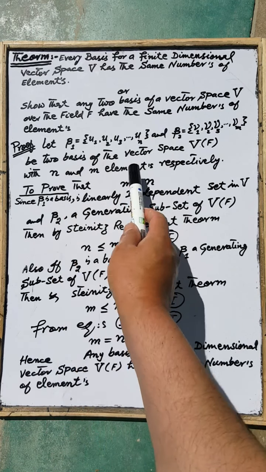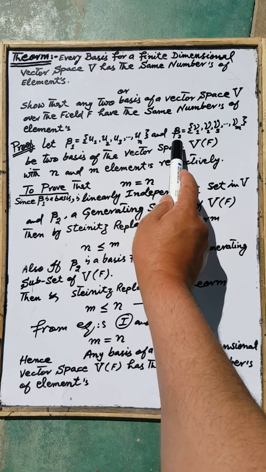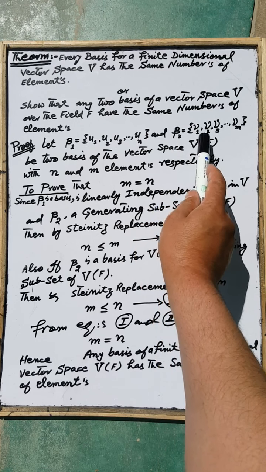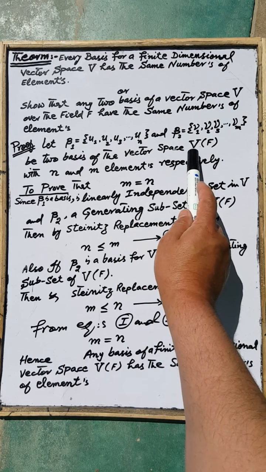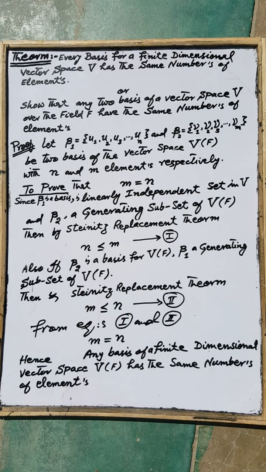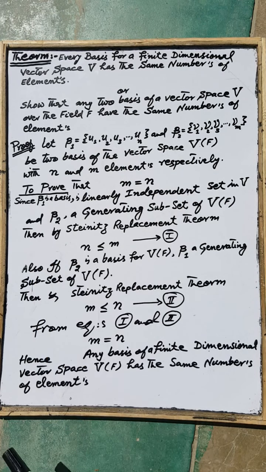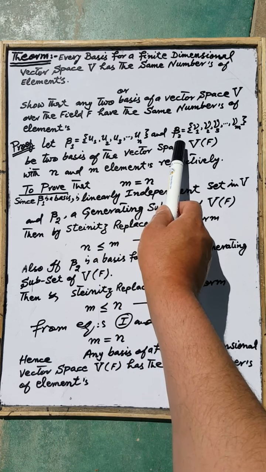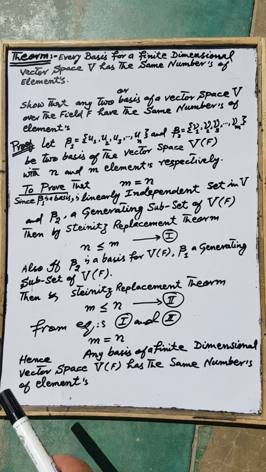Suppose that beta 1, having n elements u1, u2 up to un, and beta 2, the set consisting of elements v1, v2 up to vm, are bases of a vector space V over the field F. That is, beta 1 and beta 2 are the bases of the vector space V over the field F having n and m elements respectively. To prove that the number of elements in the basis beta 1 is equal to the number of elements in the basis beta 2 of the vector space V over the field F.